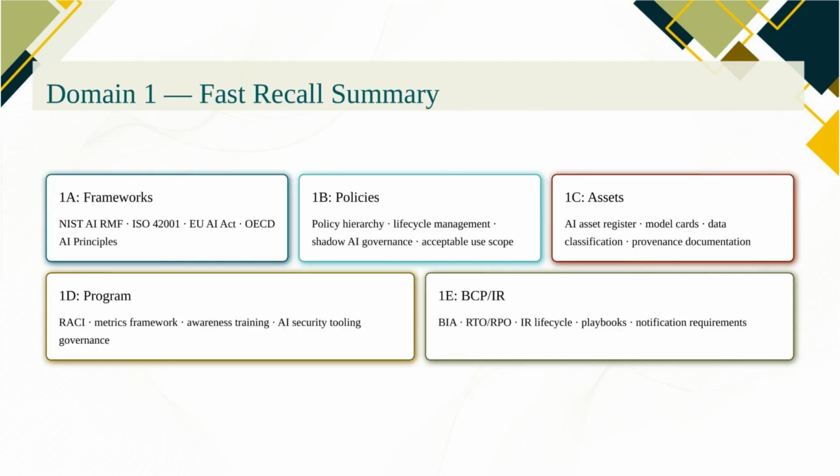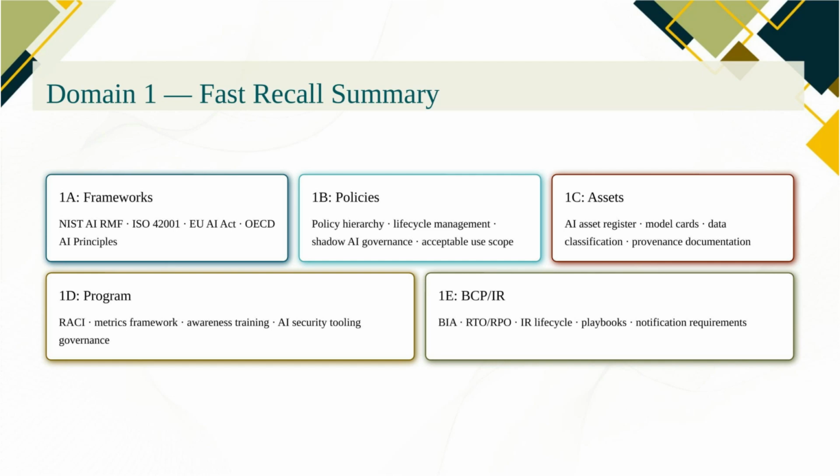Let me close with a fast recall summary for Domain 1. For 1A, frameworks: know NIST AI RMF, ISO 42001, the EU AI Act, and OECD principles, and what each one is designed for. For 1B, policies: know the policy hierarchy, the life cycle, what shadow AI represents as a governance failure, and what an acceptable use policy must cover.